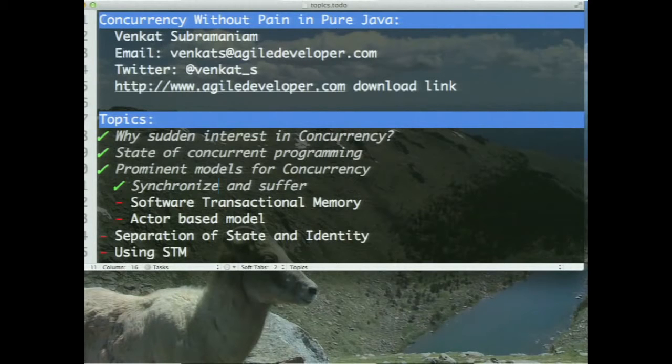In a way, I would like to see the JDK concurrency library as the assembly language of concurrent programming. In fact, that's true today because most of the solutions that I'm going to talk about today use the JDK concurrency libraries like fork join and other things, but they use it so we don't have to. So we can build on a higher level of abstraction and get focused on the problem we are trying to solve. I want to talk about two ways to solve the problem today. One is the so-called software transactional memory, and the other is called the actor-based concurrency model.